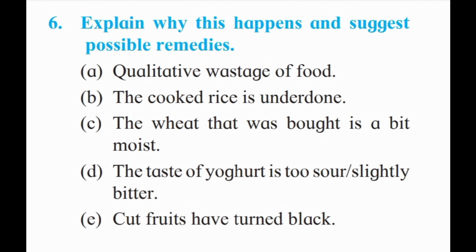Then C is the wheat that was bought is a bit moist, meaning it has a little water content, it is a little damp. So what should we do? We should sun dry them. So we should dry them in the sunlight so that the moisture of the wheat evaporates and we can store them for a longer time.